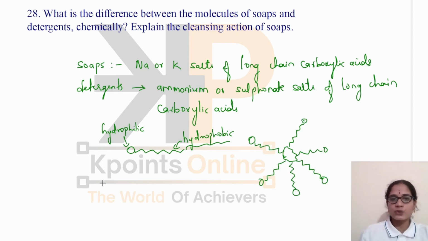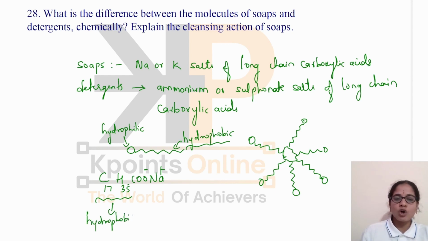Suppose this is a soap molecule. We know that sodium stearate, C17H35COONa, is a soap molecule. This part is hydrophobic. This is a long chain containing 17 carbon atoms. And this part is ionic, that is hydrophilic, which has affinity towards water.